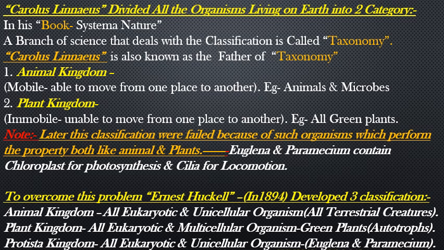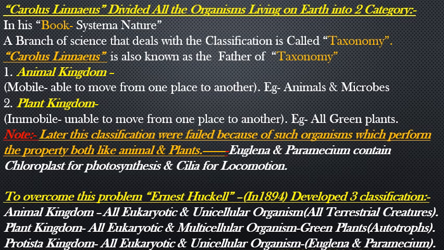All eukaryotic and unicellular organisms, all terrestrial creatures, were categorized in the animal kingdom. Plant, all eukaryotic multicellular organisms categorized in the plant category, all autotrophs, that is green plants.